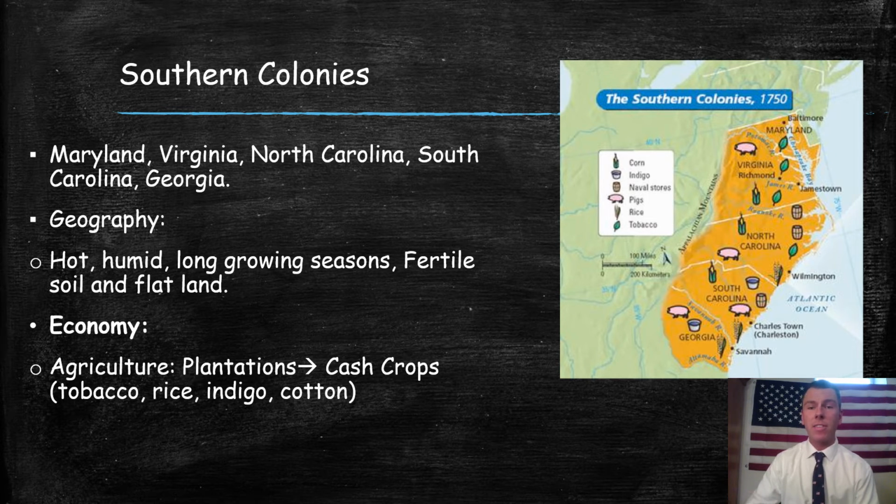If you look at the image on the slide there, we can see where exactly those crops were being grown. We can see Virginia, North Carolina, South Carolina, all of those crops being grown there.